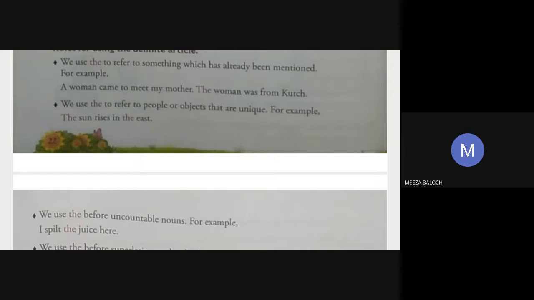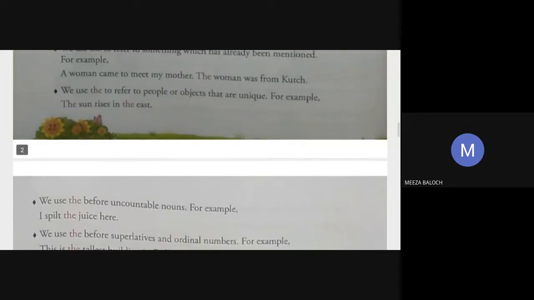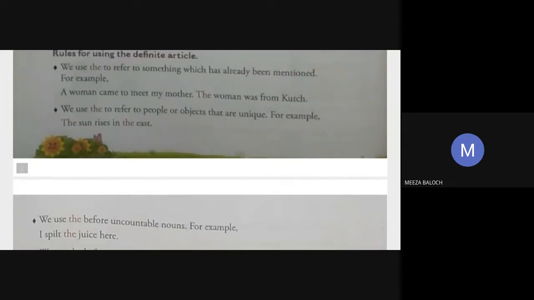The cat has two kittens. Okay, the cat: if you say that, you are pointing out some particular thing. That is a different rule. The sentence is okay, but the rule applied over here is a different thing. When we talk about a particular object, then we use the article the, and that is a different rule. The statement is not wrong, but the rule is not applied.